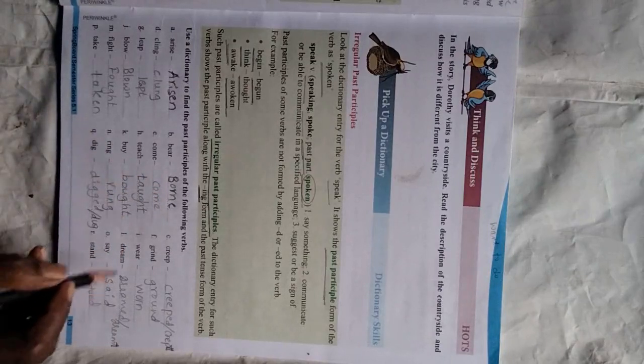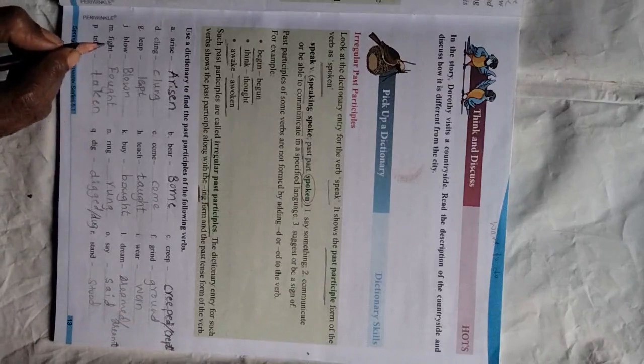Okay children, C is creep. You have to write here the past participle, creeped or crept. Whichever you want to write, you write. Cling. The past participle is clung, C-L-U-N-G. You have to write it in that place. Come. The past participle is come. Come, came, come.